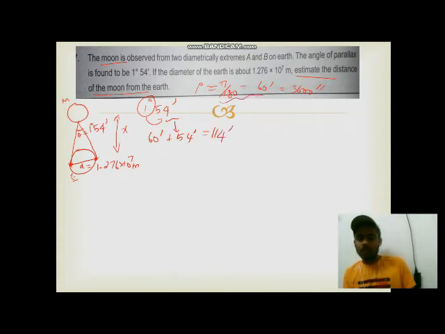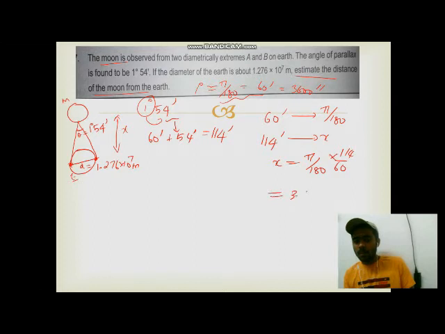As I told, we must always use radian for doing multiplication or division. So 60 minutes value is pi by 180 radian. So 114 minutes is how much? x is equal to the same crisscross method, pi by 180 into 114 divided by 60. The value comes out to be 3.32 into 10 power minus 6 radian.